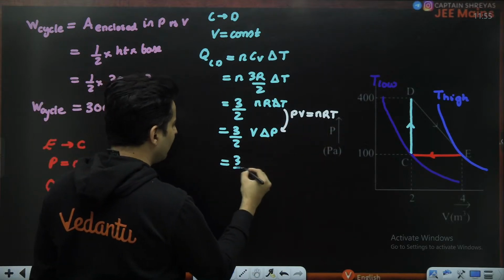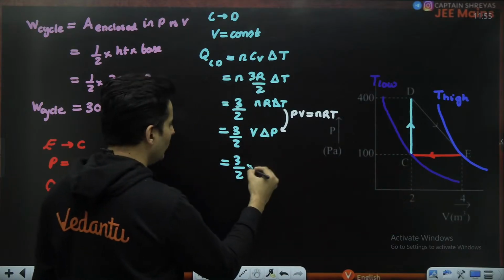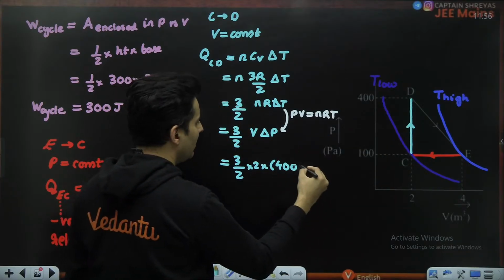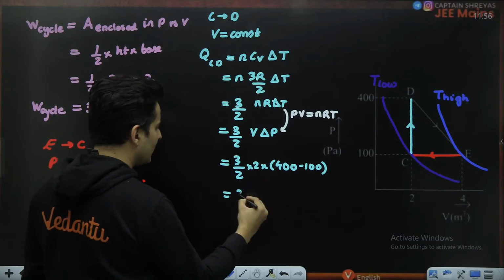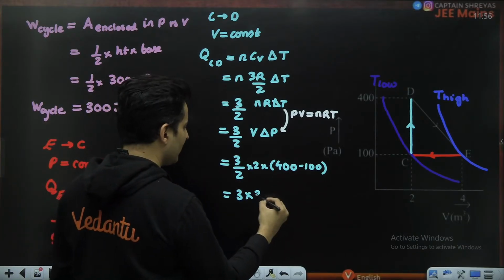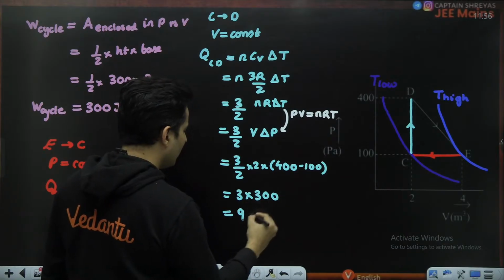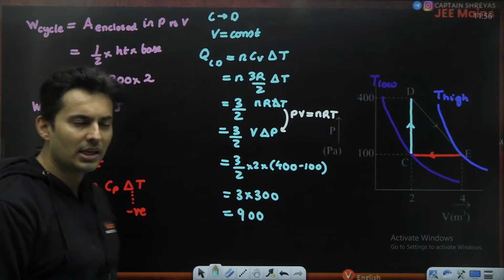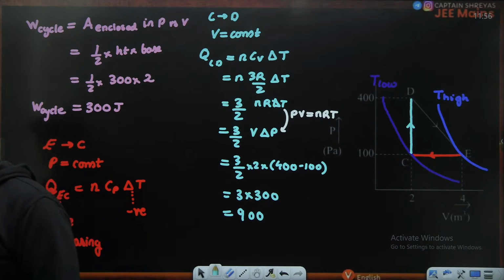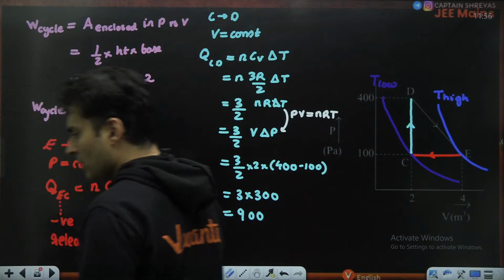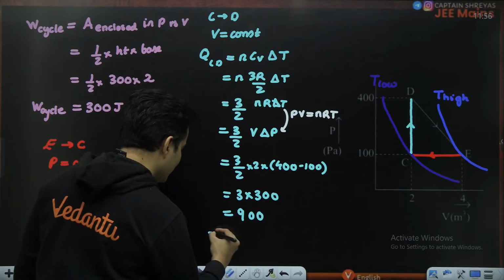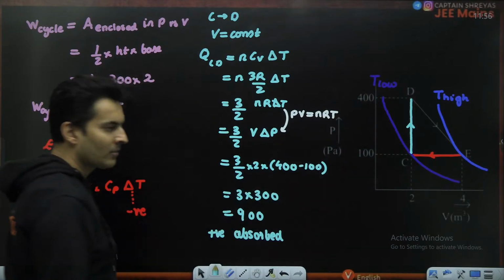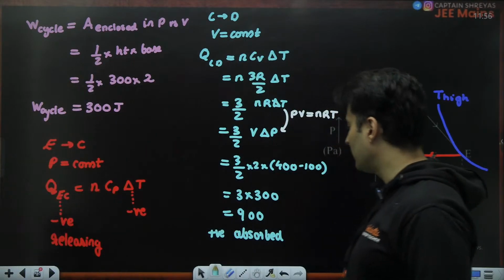So what is V delta P now? Volume is basically 2. What is delta P? Final pressure minus initial pressure, that means 400 minus 100. Okay, 2 cancelled, so 3 into 400 minus 100, which is 300. So this will be nothing but 900 joules. Everybody till this point absolutely clear, my dear warriors? And this is positive. Since this is positive, that means it has definitely absorbed heat in this part.